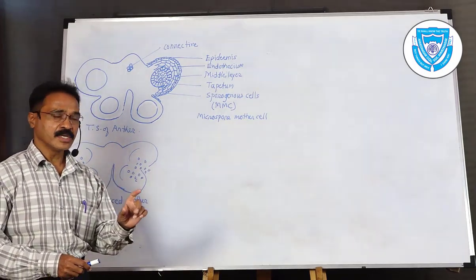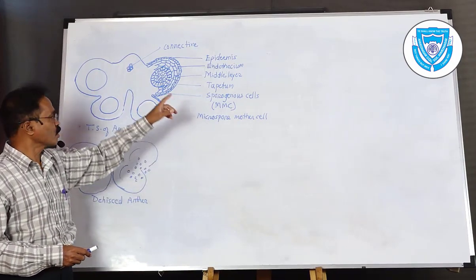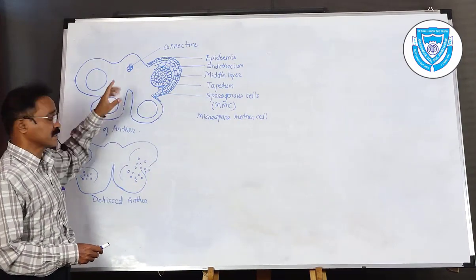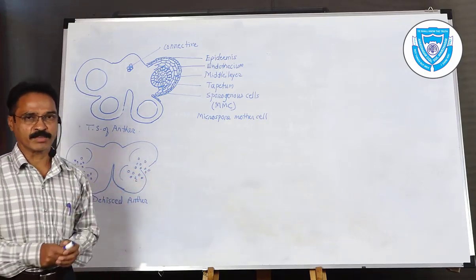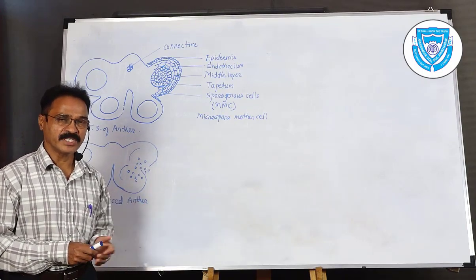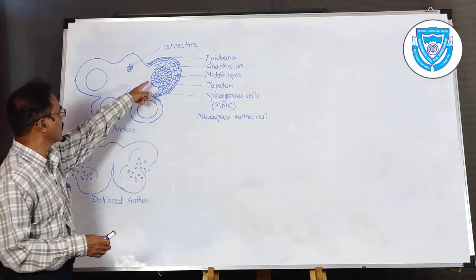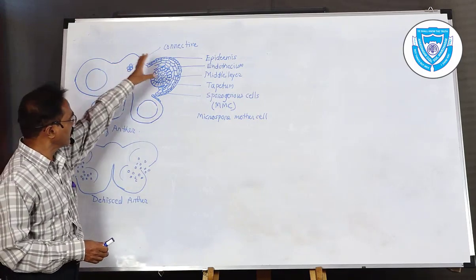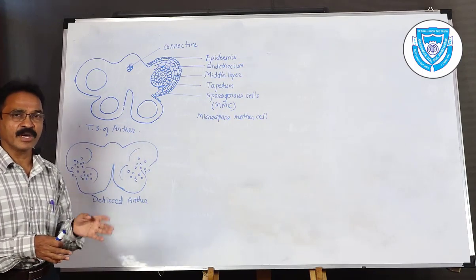So it is dithecous or bithecous, which consists of 4 pollen sacs. That means inside them pollen grains are produced. So it is tetrasporangiate; tetra means 4. That is, the sporangia are 4, and they are enclosed inside this structure, which has about 4